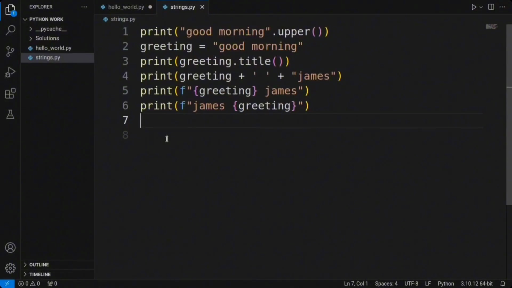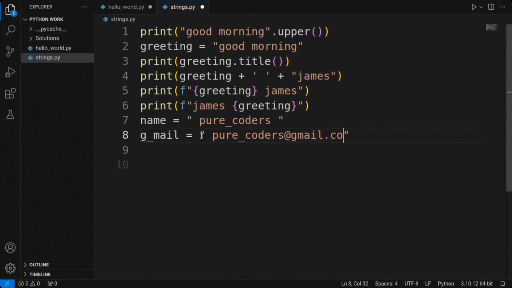Let's dive into some practical coding. We are going to set up 2 variables, name and Gmail. Now, here is the twist. We are going to add some extra space at the beginning and end of the strings for both variables. It is like when you are signing up for a new account and accidentally type in some unnecessary space in your name or email address. For the name, let's assign pure coders, and for Gmail, purecoders@gmail.com. Now, we have set up our variables. We will use the print function to display the values of name and Gmail.